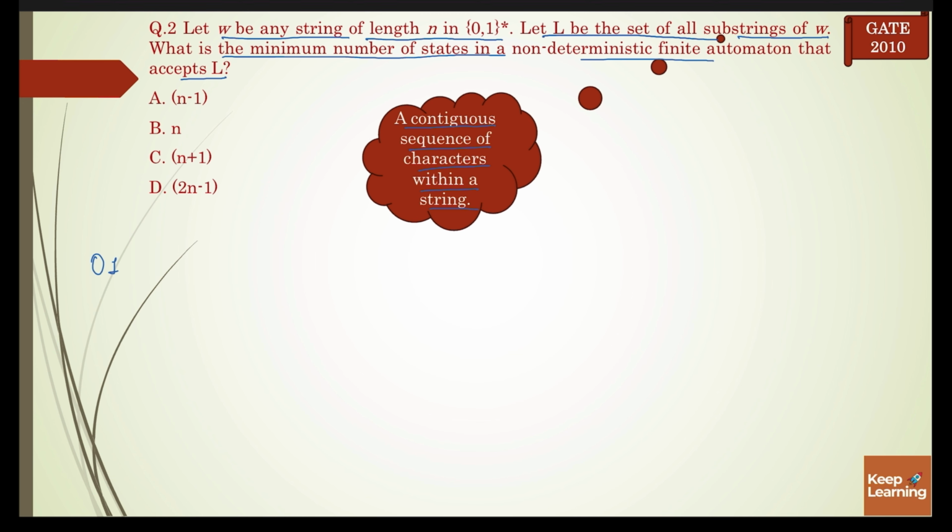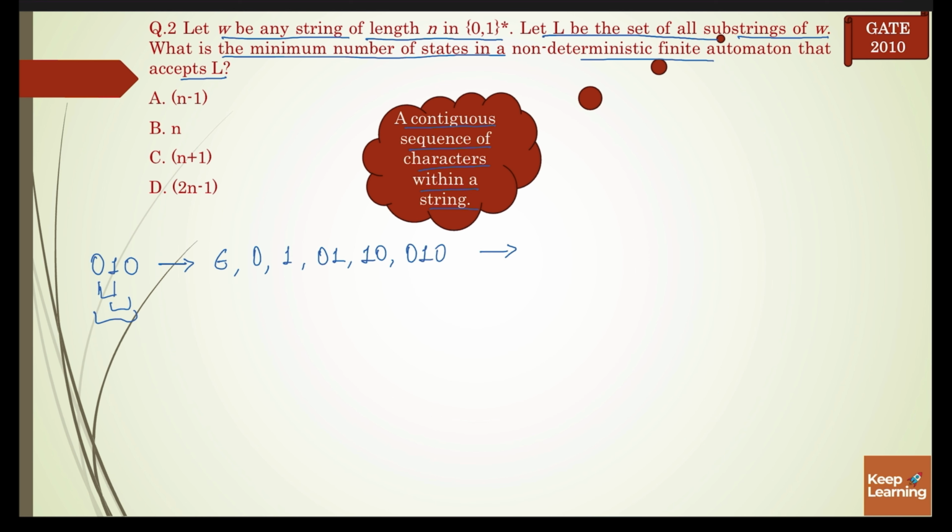Suppose my string is 0 1 0. So its corresponding substrings will be epsilon, because epsilon is a substring of all these strings. Next it can be 0 or 1, and the substrings of length 2 will be 0 1 or 1 0, and the string itself.